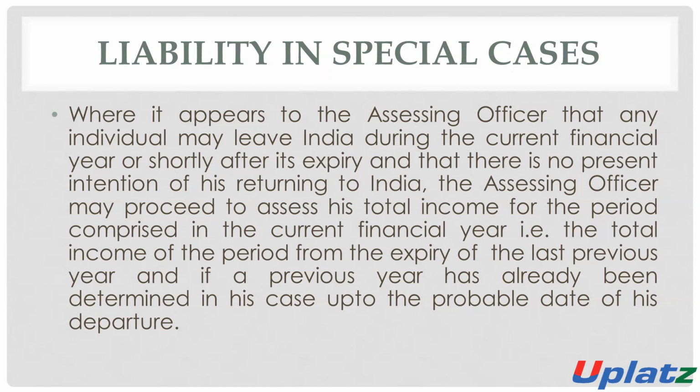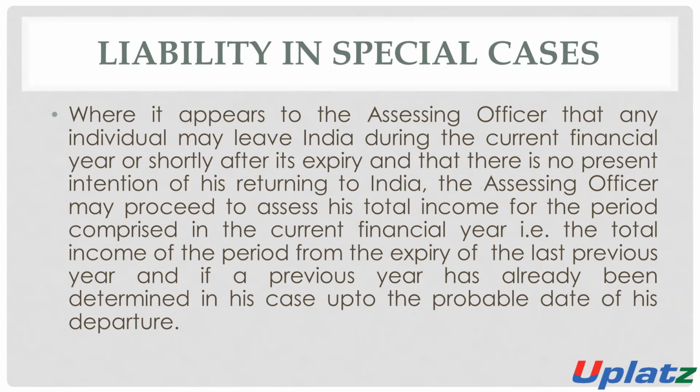In this situation, the assessing officer will assess his total income for the period comprised in the current financial year, means for the period till his departure, starting from 1st April till the date of his departure. That is the total income of the assessee for the period.